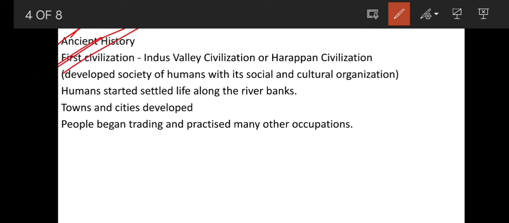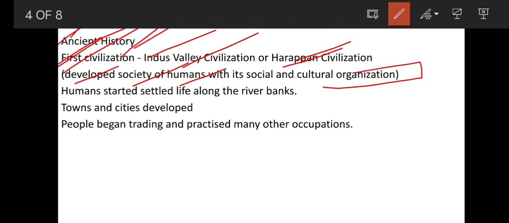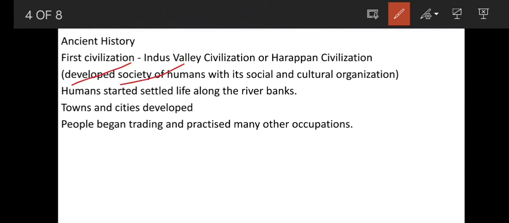First civilization. Which was the first civilization? Indus Valley civilization, also called Harappan civilization. What do you mean by civilization? A developed society of humans with its social and cultural organization. It means that after the early humans, human beings started living a settled life, living permanently in a particular place, and that place started developing. The place developed with social and cultural organization.